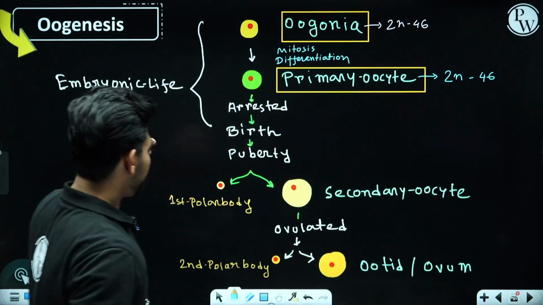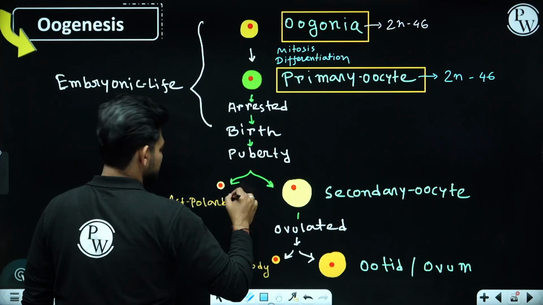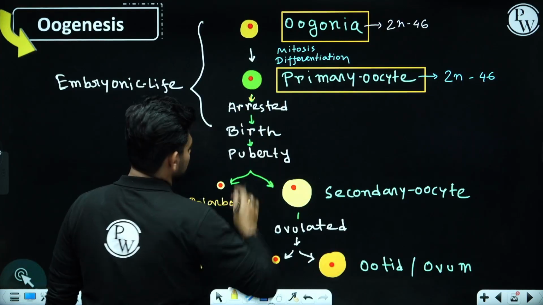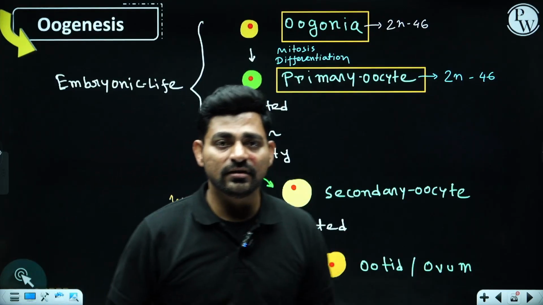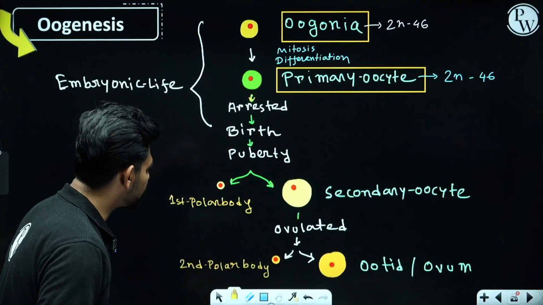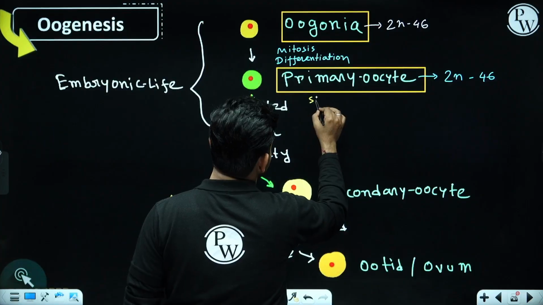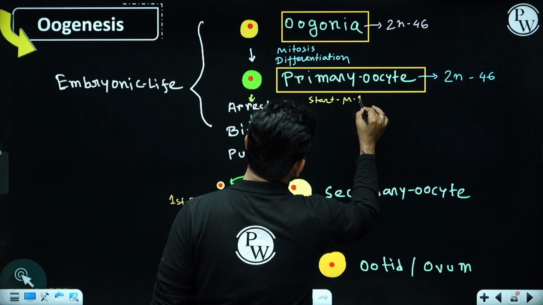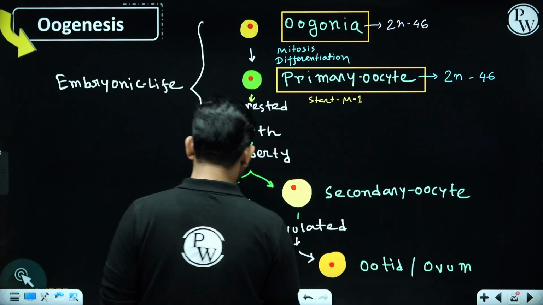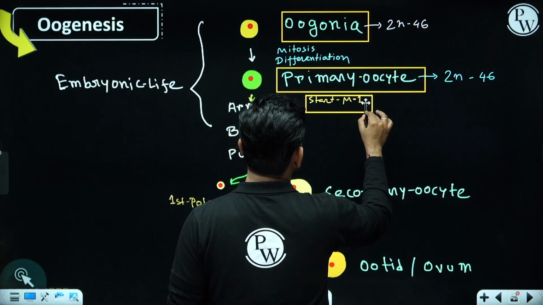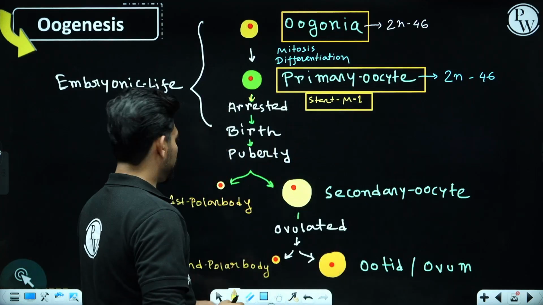Now during the time of embryonic life itself, these primary oocytes will start a new kind of division, called the first meiotic division. M1 means first meiotic division. But you know that this is not the right time for the process of ovum formation.